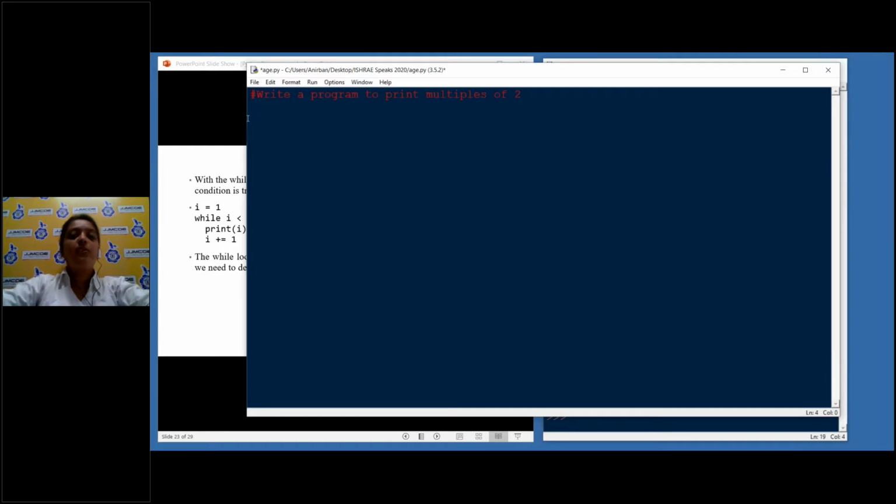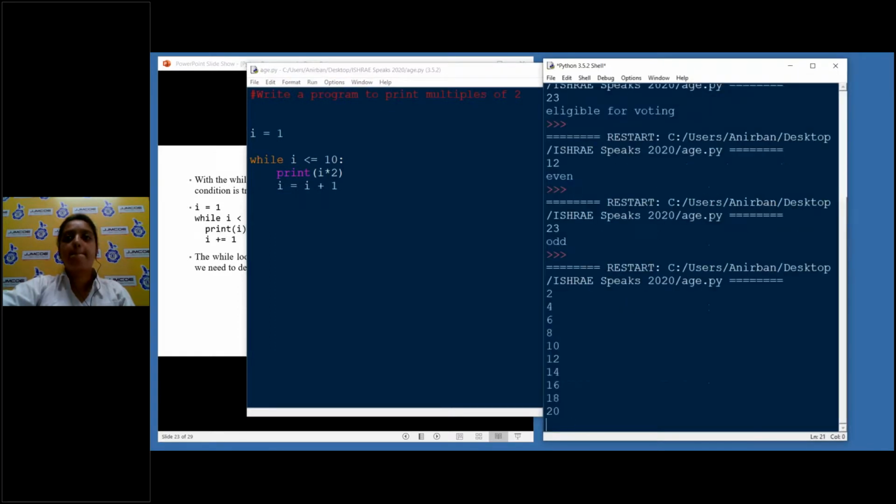Simply for the while loop, we'll take i equals 1. We want from 1 to, suppose, the 10th multiple. So 2 ones are 2, 2 twos are 4, till 10, which is 2 tens are 20. So we'll first declare an i. I'll explain what it means. We'll write while i is less than or equal to 10, and then i equals i plus 1. Okay. Now, first let me run this program.